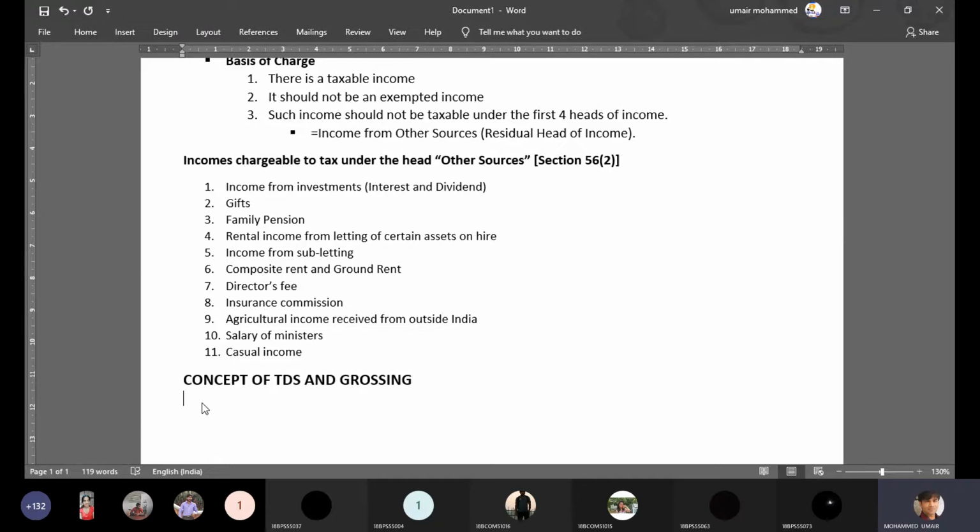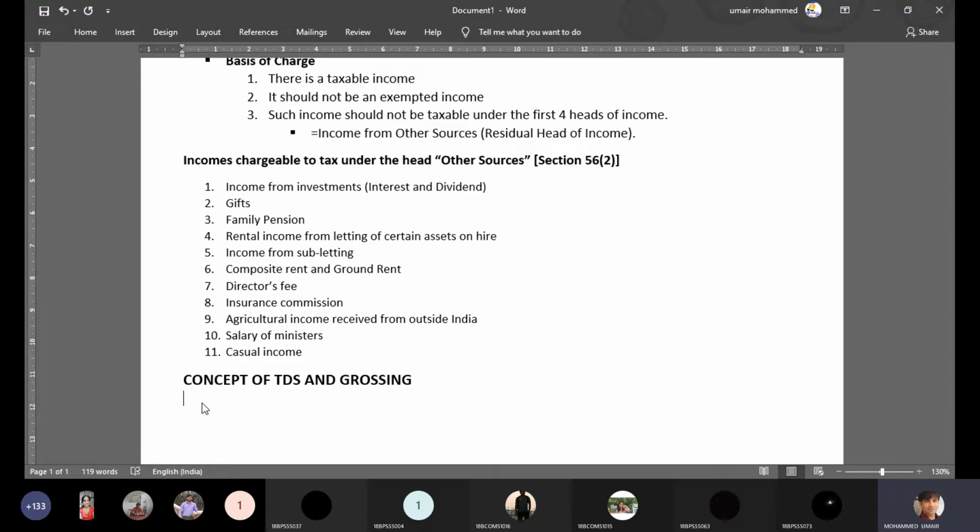The objective behind and the logic behind this is very simple. If you insist the taxpayer, the person who has earned the income, to do it, there is a high possibility that he may not do it at all. For example, I may not pay tax at all on certain incomes for a simple reason that nobody wants to do it. First of all, nobody wants to disclose the income, right?